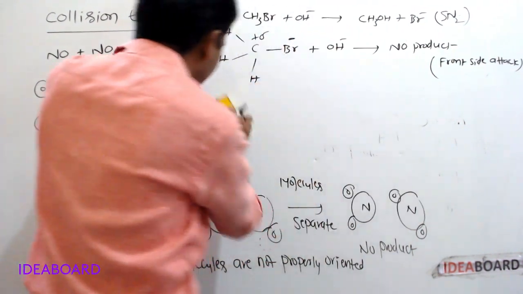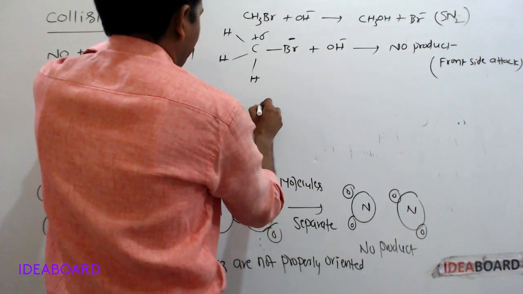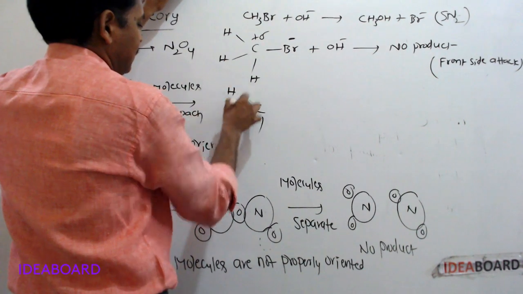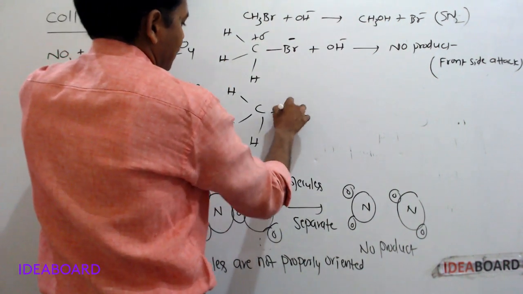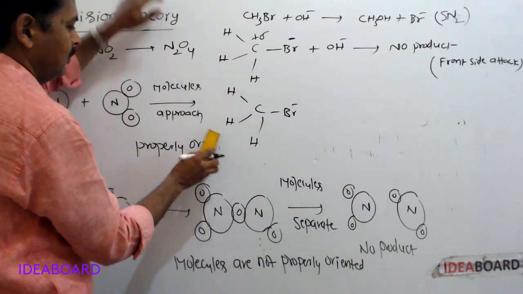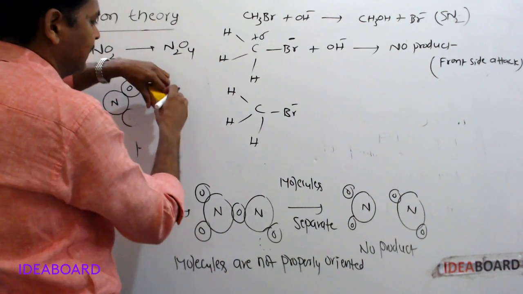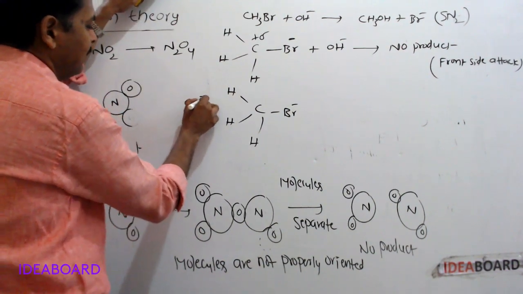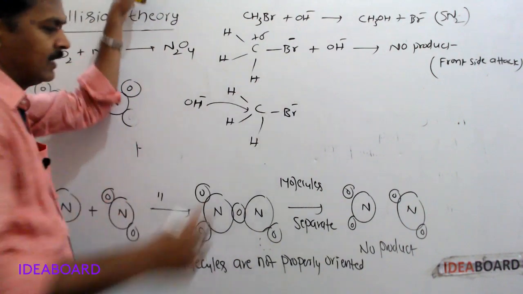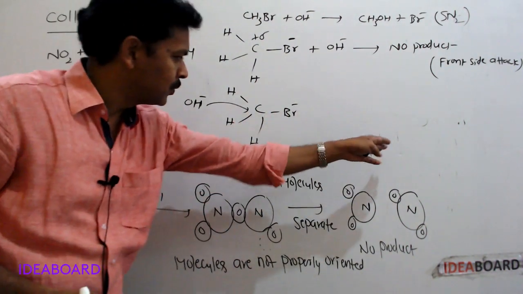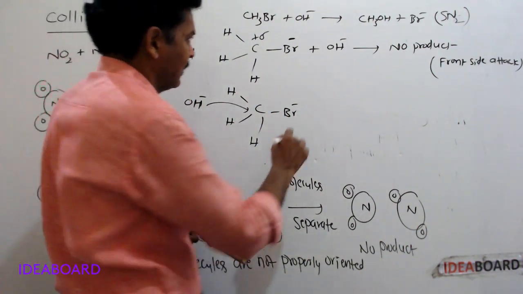If the nucleophile attacks like this, CH3Br, OH minus, the nucleophile will attack from the back side. This is the leaving group, this is the nucleophile.